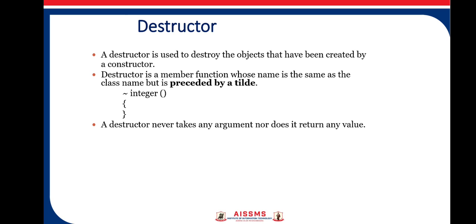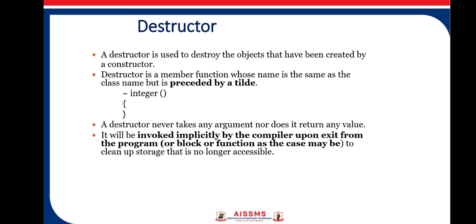A destructor never takes any argument, nor does it return any value. We know that for a constructor we can pass arguments if required, but in case of a destructor, no arguments can be passed and it also does not return any value. So it does not have a return type and it also does not take any argument.